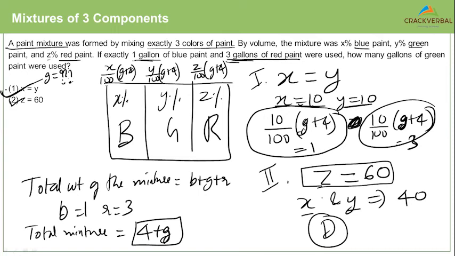Because the first one gives me information about blue and then connects it to green. The second one also gives me information about red and connects it to green. So what makes this problem solvable is the fact that you have 1 gallon of blue paint and 3 gallons of red paint. If these numbers are not given, you would not have been able to solve the problem here. Okay, so every problem involving a mixture of 3 components is not a difficult problem. So don't go in with a mindset that because there are 3 components, this is going to be very cumbersome.